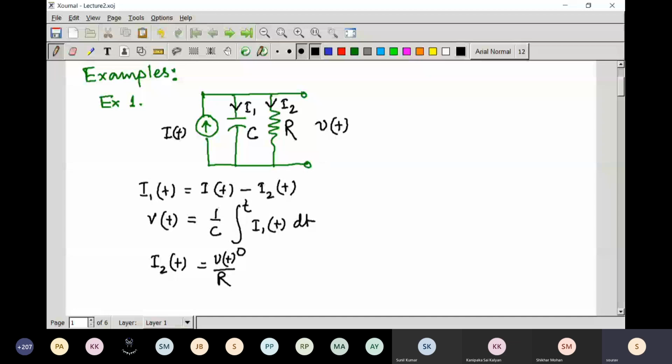Now if you rearrange those equations and draw a diagram based on these three equations, what can you see?